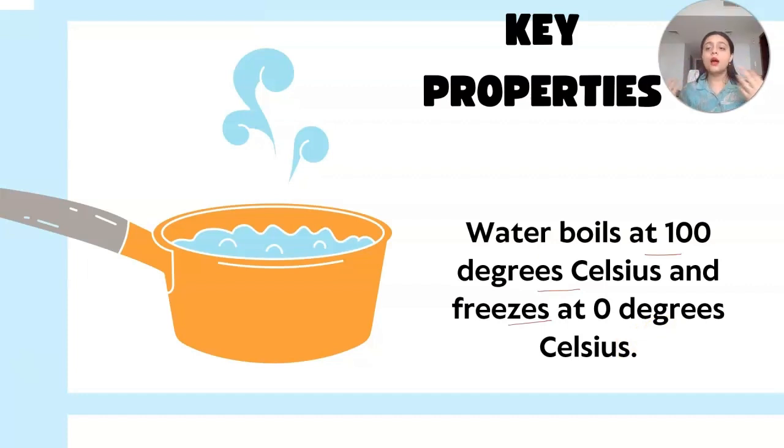Apart from liquid, water is also present in the form of solid, like ice, and in the form of gas, which is steam or vapor. And we have studied the highest surface tension of water, and that water boils at 100 degrees Celsius and freezes at 0 degrees Celsius.